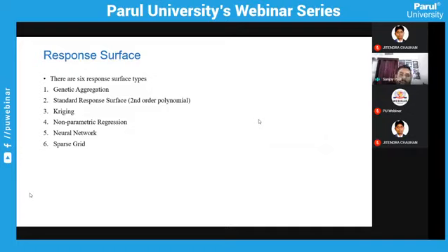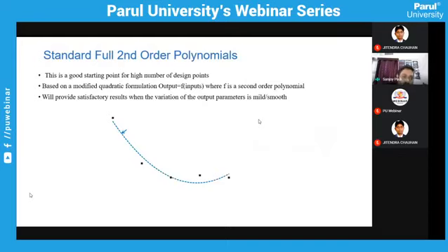Kriging is also a third order polynomial function. Non-parametric regressions, I'll show you. So this is your standard full second order polynomial, where your output will be a function of your inputs in terms of a polynomial of second order. And with the help of the data which you got, you will be able to find out the coefficients in it, and thus you fit the curve.